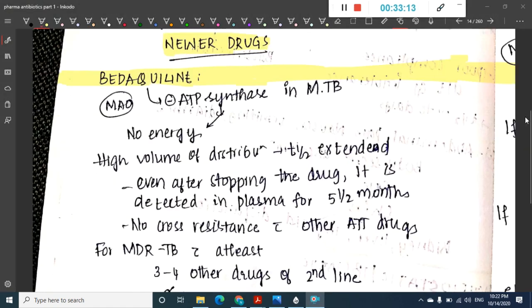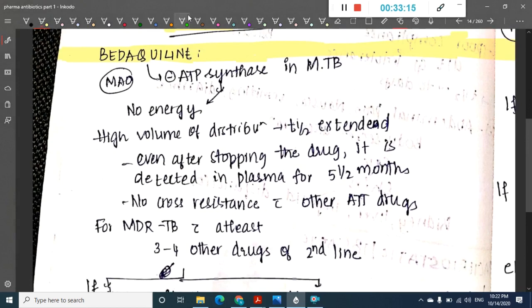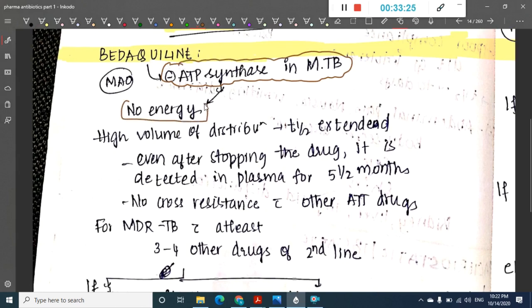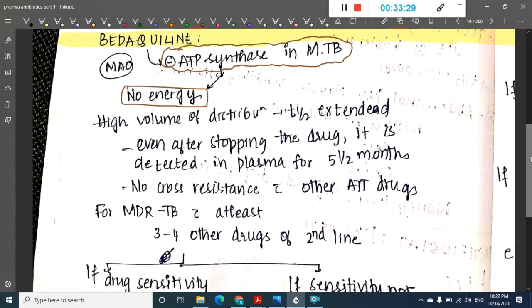So the next drug is bedaquiline. Bedaquiline inhibits ATP synthase in Mycobacterium tuberculosis, and because it inhibits the ATP synthase, no energy is produced. Bedaquiline has a high volume of distribution.